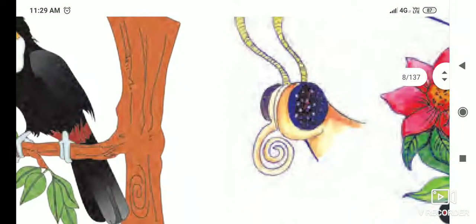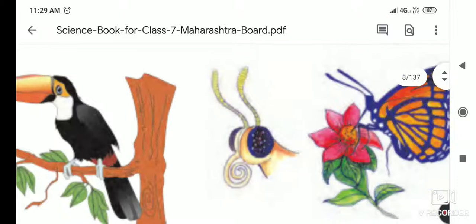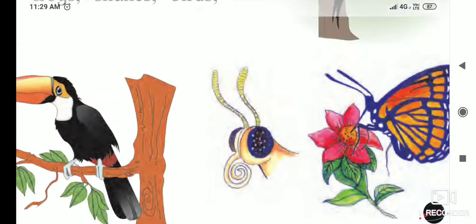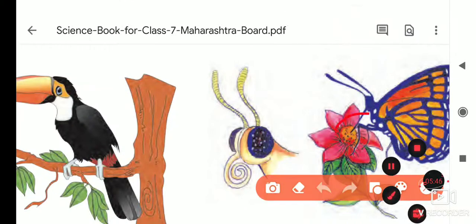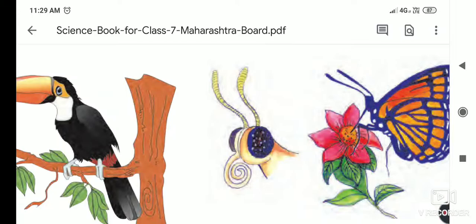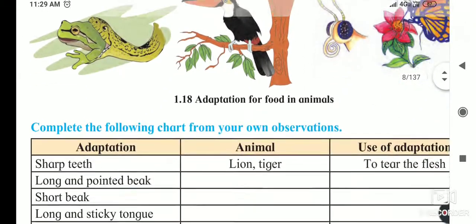Okay, now if you see the example of the mosquitoes, otherwise butterfly, it has a proboscis. Due to this proboscis, what happens? See, this part is called a proboscis. The nectar from the flower, the juicy substance from the flower, it sucks, and it is using it as food.